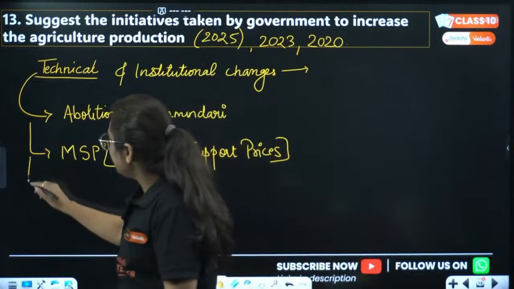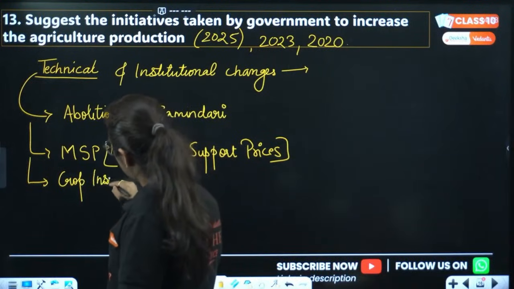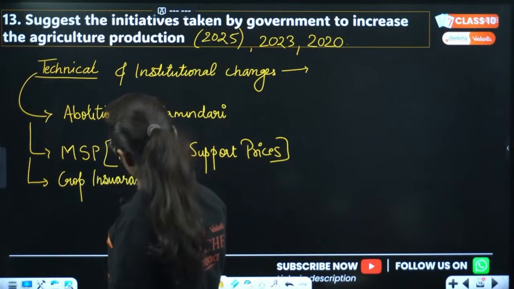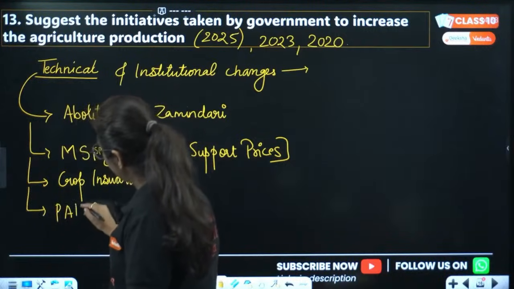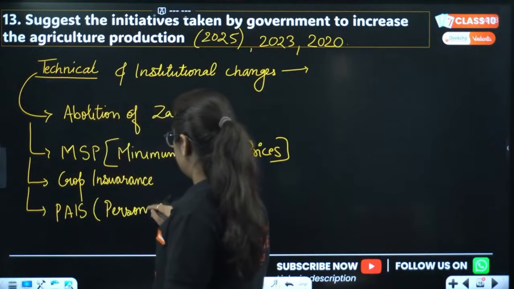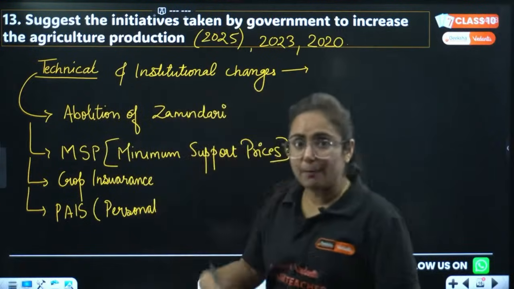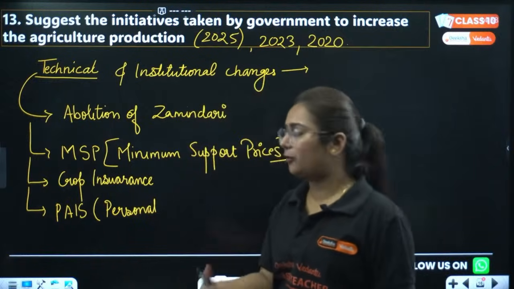Then we can see that there is certain crop insurance done, right? We have one more initiative by government, that is PAIS, Personal Accident Insurance Scheme. Meanwhile, you are doing agriculture activity, you can somewhere follow up with this.